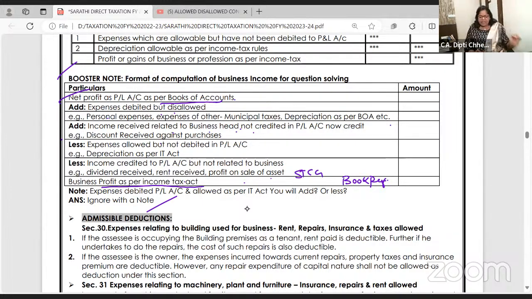Expenses debited in the P&L account and allowed as per Income Tax Act. You will add or less. Answer is ignore with a note. This is how the DT compiler is prepared.